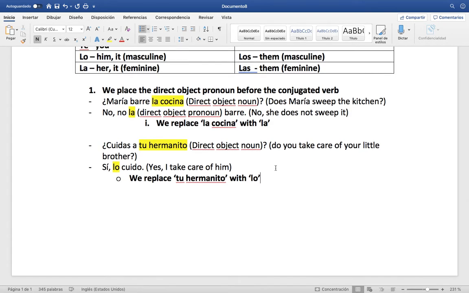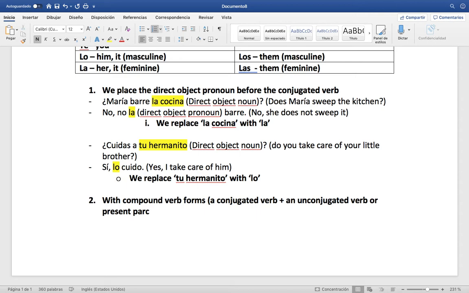So, a last side note. How do I bold this? There we go. The last thing we want to think about is with compound verb forms, meaning a conjugated verb plus an unconjugated verb, or present participle. That's what we talked about a couple days ago.